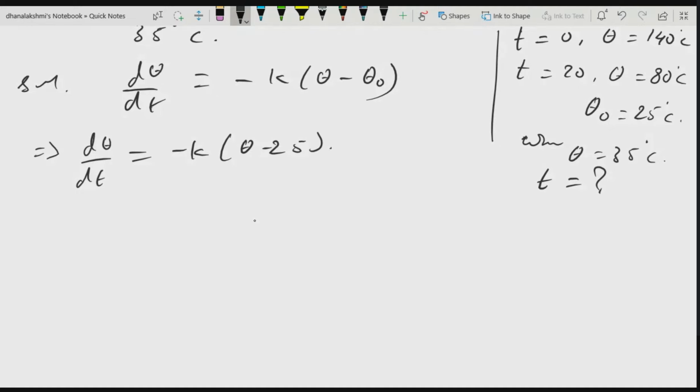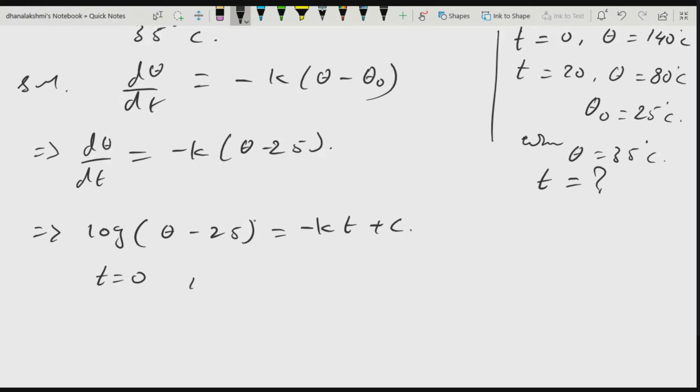On integrating, you will get log of (theta minus 25) is equal to minus kt plus c. Now let us find these values. When t is equal to 0, what is the c value?